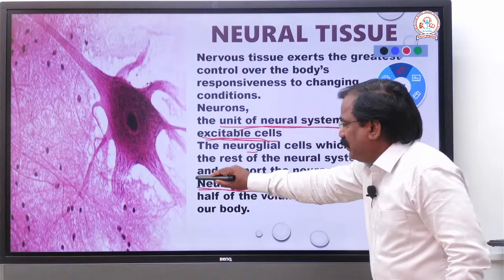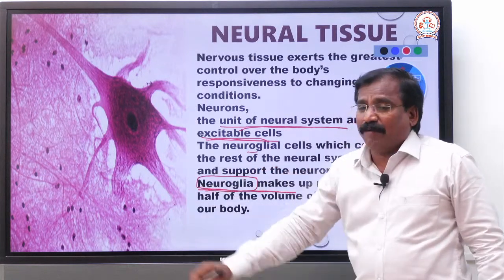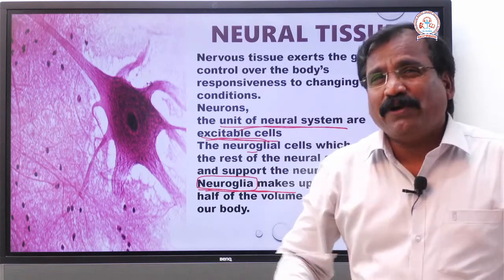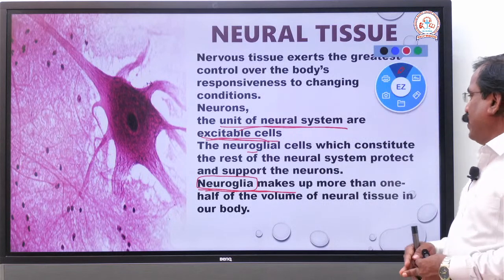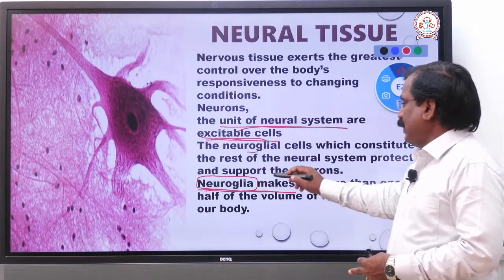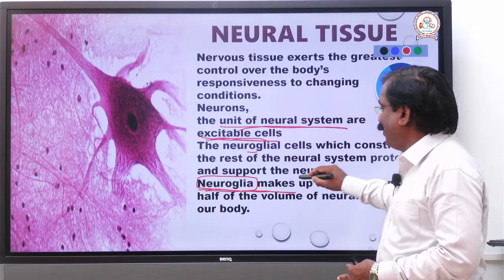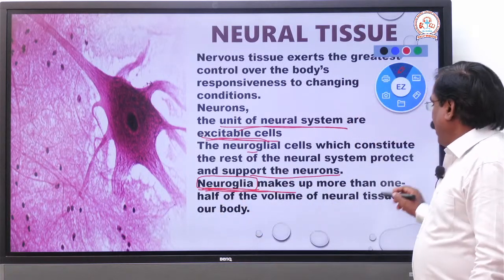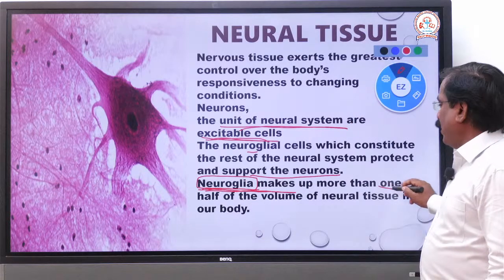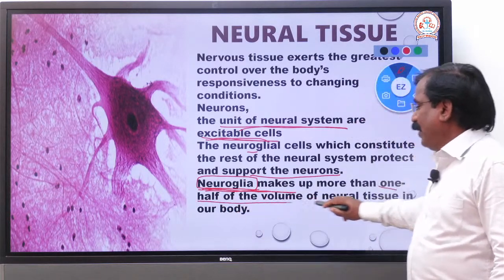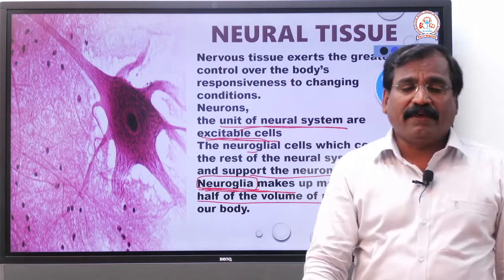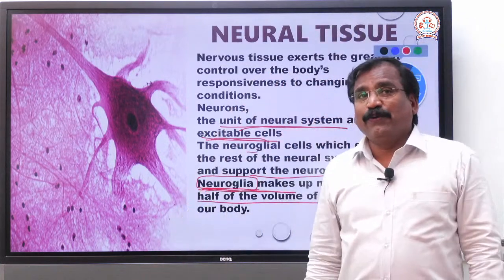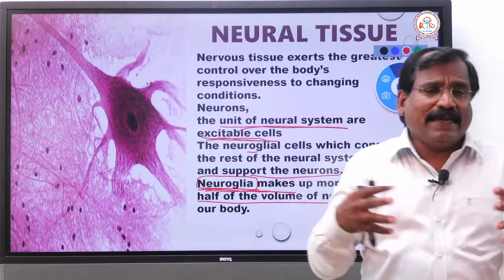Neuroglia. Our nervous system is made up of not only the nerves, but also some supporting cells. These supporting cells that support the nerves are called neuroglia. Approximately half of the volume of the nervous system is composed of the neuroglial cells, which support and nourish the